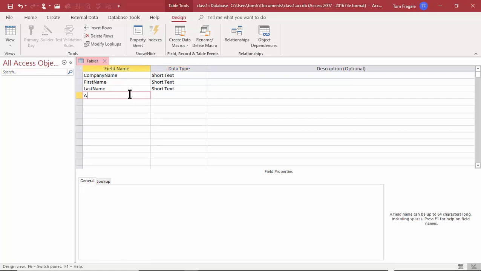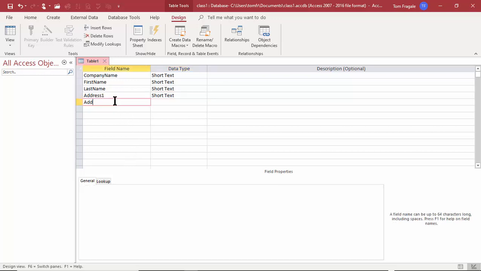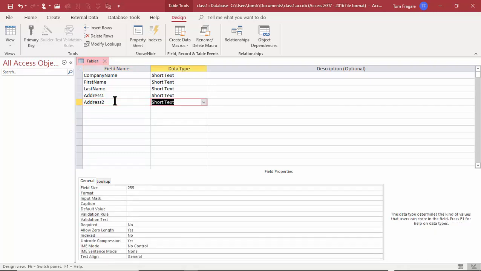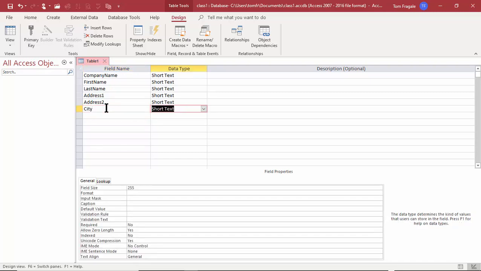So then let's say we have address 1. Address 1 is going to be a short text field, and maybe that'll be like 80. So that'll be like, 123 Main Street will be in the address 1 field. And then address 2, maybe that's where we'll have like suite 55 or apartment 12 or something like that. So I'll have address 2, and that'll be a short text, and that'll be 80. We're going to use different data types pretty soon, but the text is one that we use quite a bit. So we'll have a city field. So I like nice common sense field names, but if your company has naming standards, by all means use those. So city, let's say the city is going to be 40.